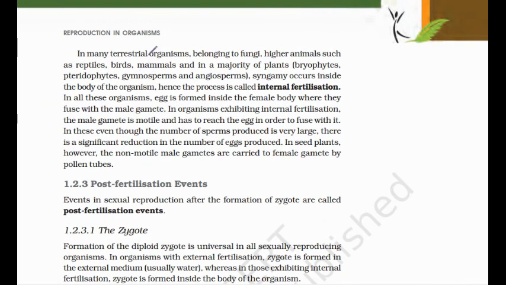So in terrestrial organisms and some species of fungi, animals like reptiles, birds and mammals, and in plants like bryophyta, pteridophyta, gymnosperm and angiosperm, internal fertilization takes place, or syngamy occurs inside the body of the organism. You know that the egg is formed inside the female body, and the male gamete fuses with the female gamete, which exhibits internal fertilization.